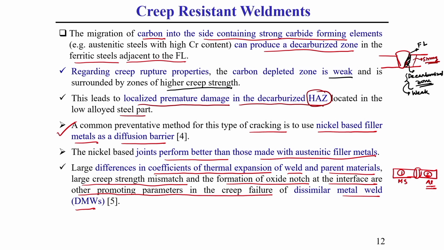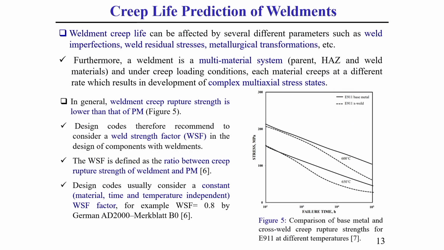So, due to this dissimilar material property, you can see there occurs a large creep strength mismatch. What I am telling, understand? This large creep strength mismatch, this large property difference, acts as a promoting parameter for creep failure in case of dissimilar types of metal joint. Due to these different properties, creep plays a critical role in case of dissimilar joints.